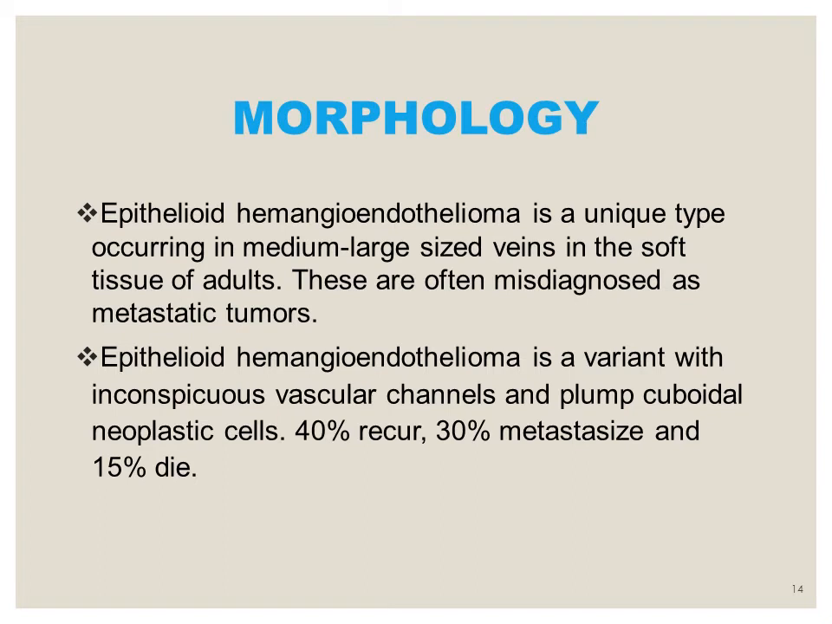And epithelioid hemangioendothelioma is a unique type of hemangioendothelioma that occurs in medium-sized veins in the soft tissues, and they are often misdiagnosed as metastatic tumors. And in epithelioid hemangioendothelioma, the vascular spaces are inconspicuous, and there are single rows of plump cuboidal neoplastic cells. So these lesions tend to recur in 40% of the cases, 30% of the cases metastasize, and 15% of the cases die. So epithelioid hemangioendothelioma is more characteristically seen in the liver.